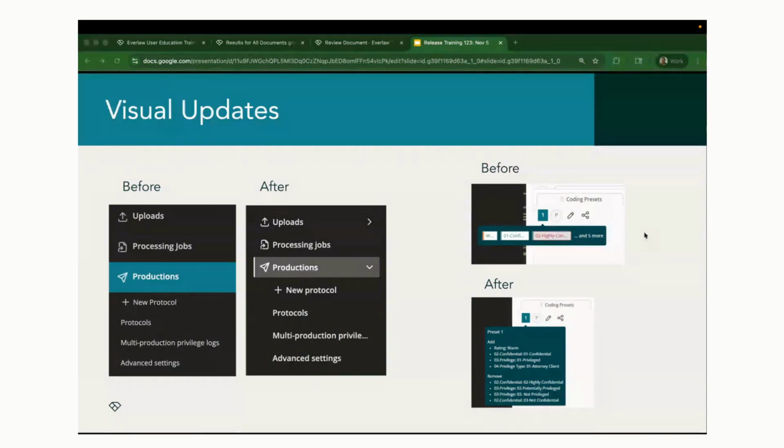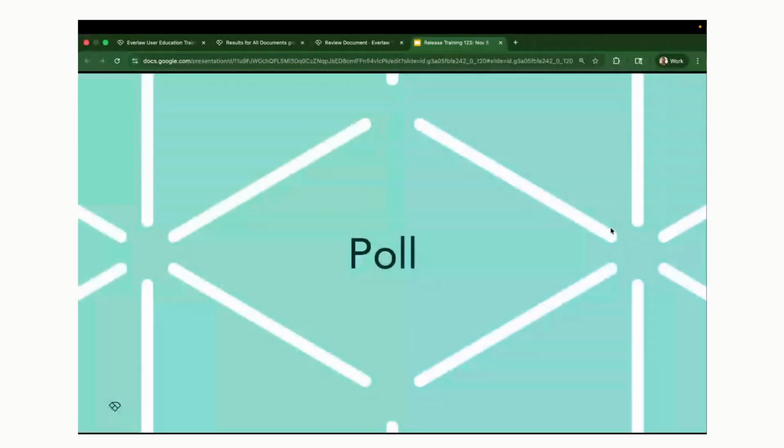Okay, before we move into our upcoming webinar, I just wanted to launch this poll one more time. So we've kind of gone through what our new features are. Let's see how comfortable we're feeling with this one.